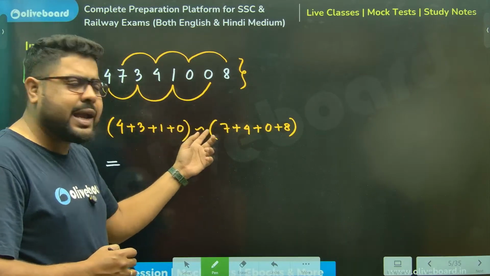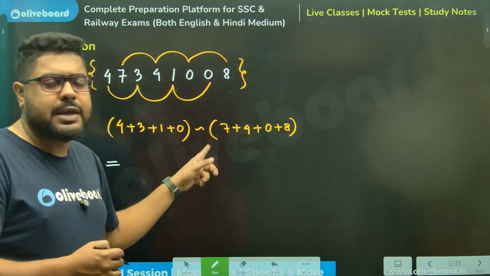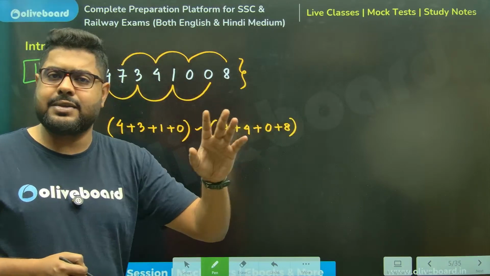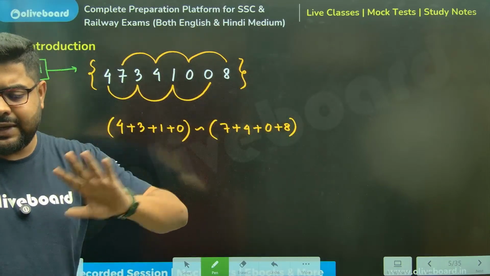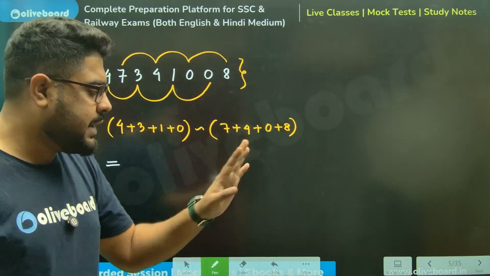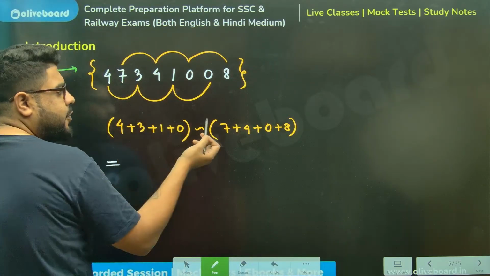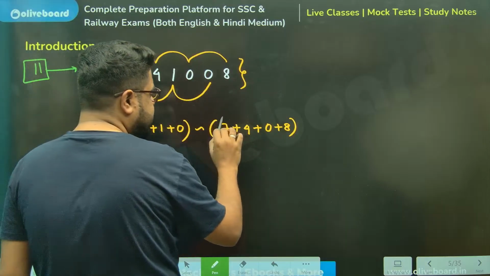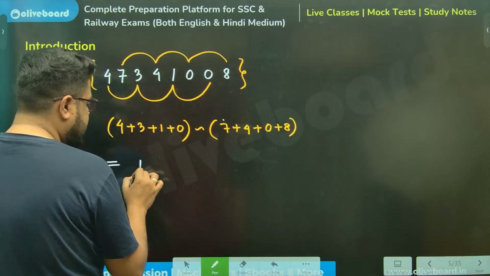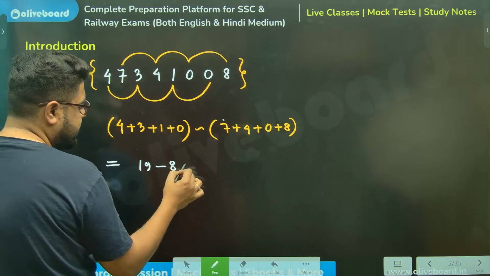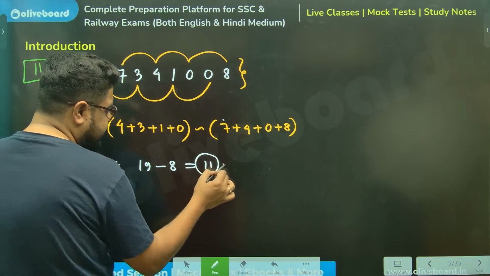Even if you say, no, I'll take the minus, then my answer will be minus. It's okay, the plus minus sign doesn't matter here. Now, you can cancel 4 and 4 if you want, but again, I'm choosing not to. So this is 19. 19 minus this is 4, 3, 7 plus 1, 8, sir. So you will get 11.